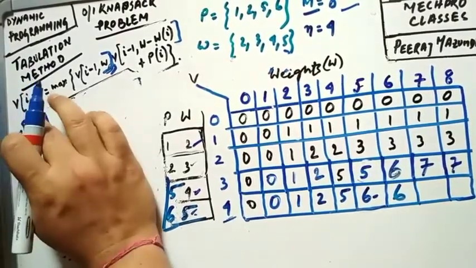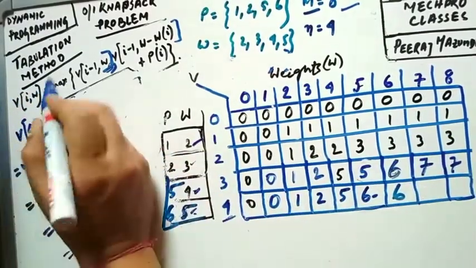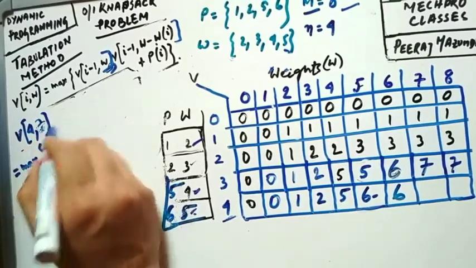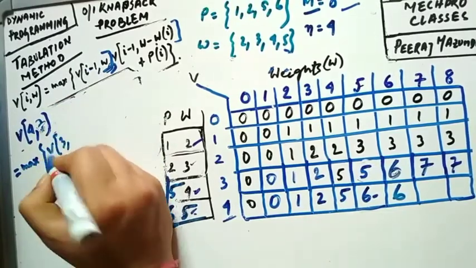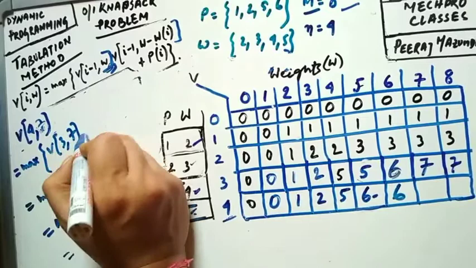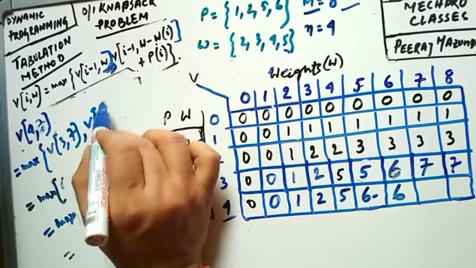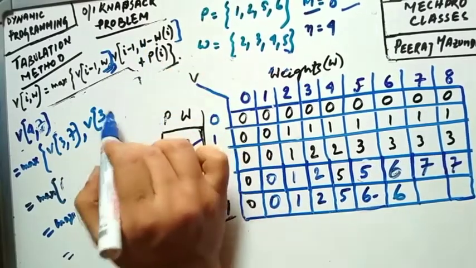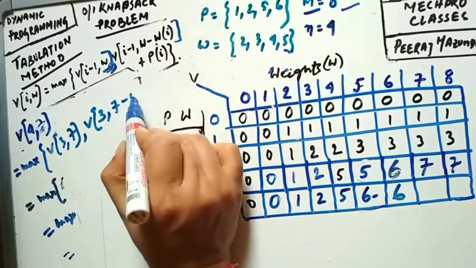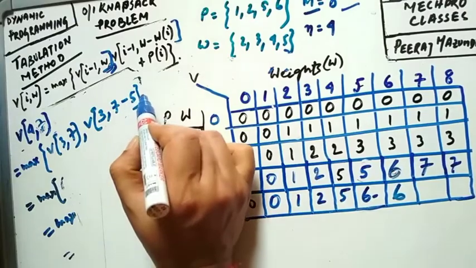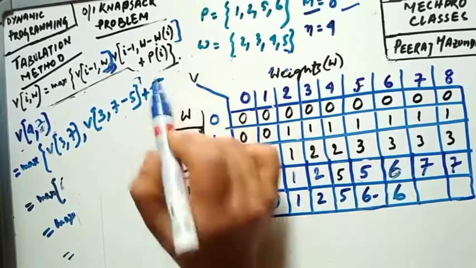So I can write it as v 4 comma 7, so it will be maximum of v of I minus 1, that is 3, comma w is 7 over here, again comma v of I minus 1, so I minus 1 will give you 3, w, now w is 7 minus w of I, that is 5, so minus 5, okay, plus profit is 5, sorry, profit is 6, so I can write 6.